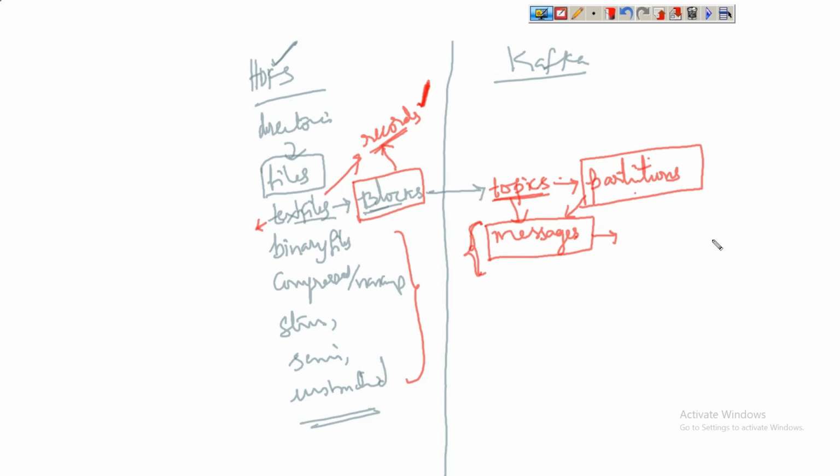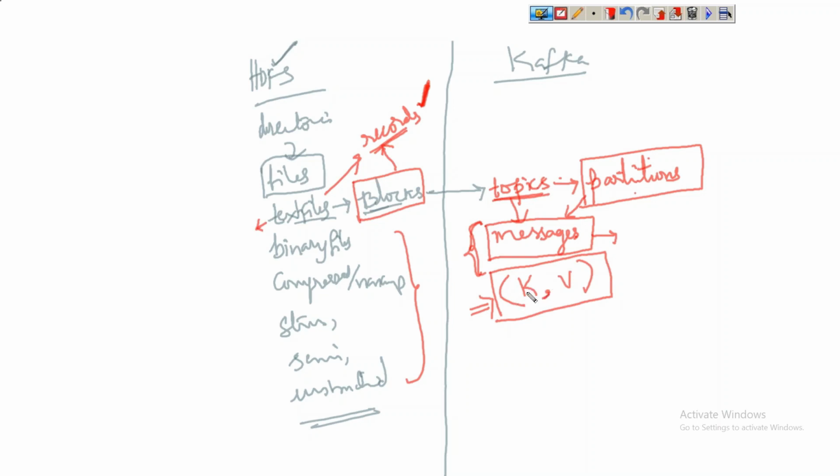And what is the format of those messages? Simply key and value format is used for the messages. In case of Flume, what is the data that is going to be treated in the Flume application? It is in the form of an event, a Flume event. And in Kafka, whatever the application is reading, it reads the data in the form of messages, where the format of each message is key and value.